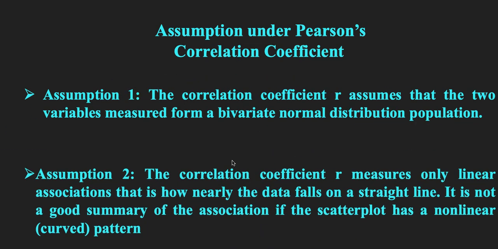The second one is that the correlation coefficient r measures only linear association, that is, how nearly the data falls on a straight line. It is not a good summary of the association if the scatter plot has a non-linear pattern. I am going to show you the scatter plot also, which is how we will see the straight line, when I take the data set.